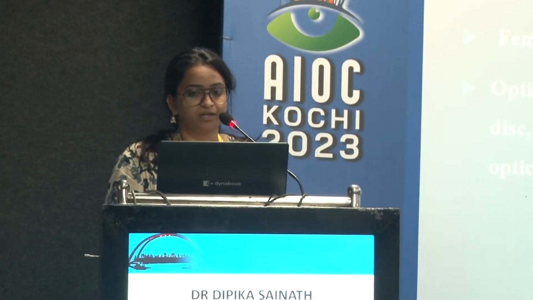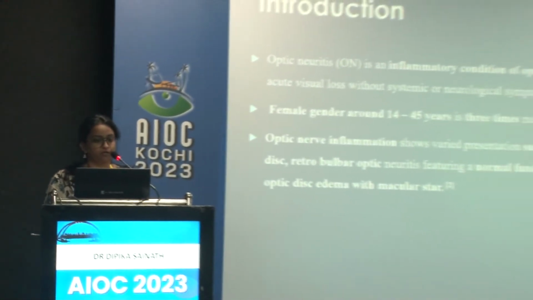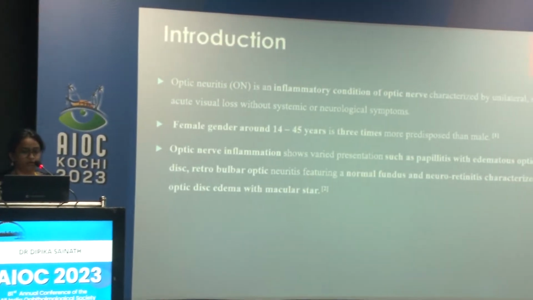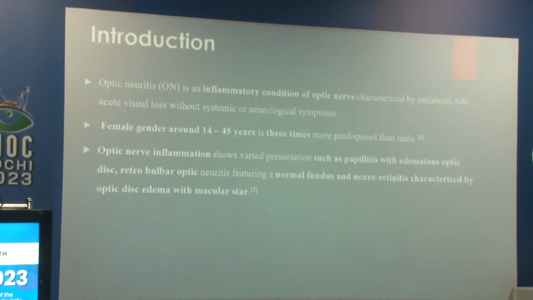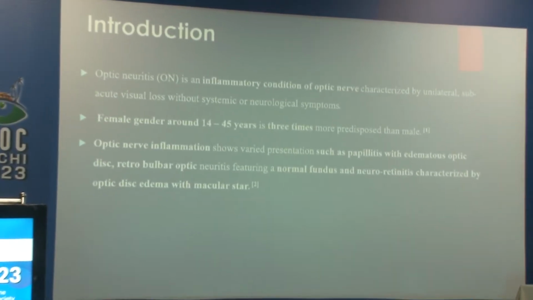I'll be presenting a topic on the clinical spectrum of first episode of optic neuritis in a tertiary care hospital in South India. Introduction. Optic neuritis is an inflammatory condition of the optic nerve which is characterized by unilateral subacute vision loss without systemic or neurological symptoms. Female gender around 14 to 45 years is 3 times more predisposed than male.